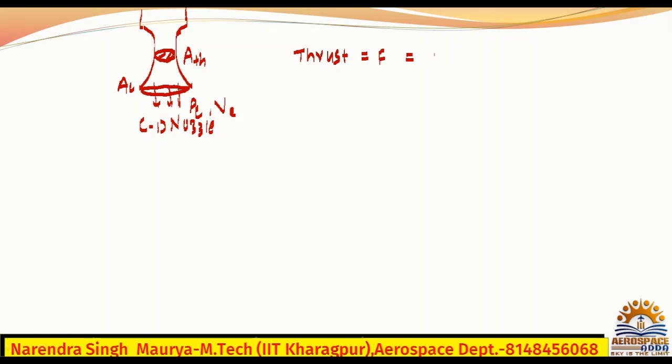Momentum thrust is the mass flow rate, m dot, times velocity, plus the pressure thrust, which is the exit area times PE minus PA, where PA is the atmospheric or ambient pressure.